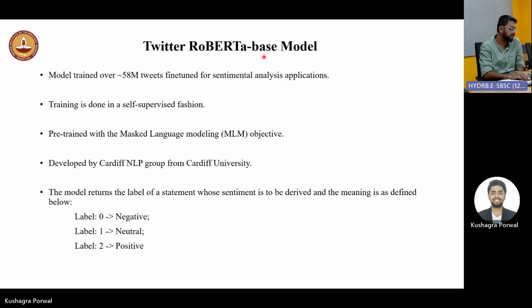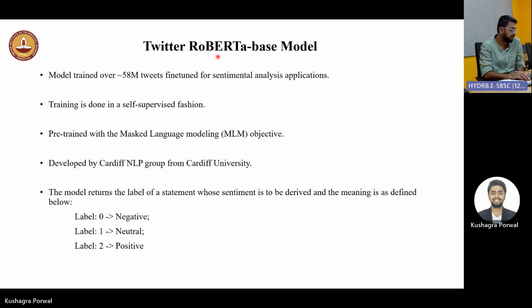Now, this Twitter RoBERTa based model was trained using 58 million tweets. The training is done in a self-supervised fashion. That means there is no labeled data set which was given to it. It is pre-trained with the MLM objective. So we masked 15% of the words, and the model has to predict those words. The advantage is it learns an internal representation of the language and extracts features from the text. Those features can be used to train any standard classifier if we have a labeled data set.